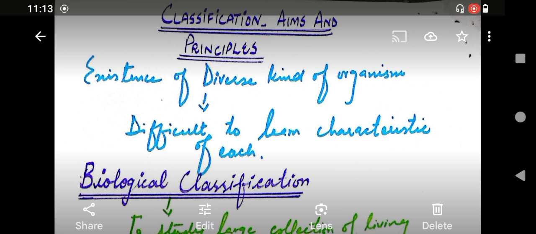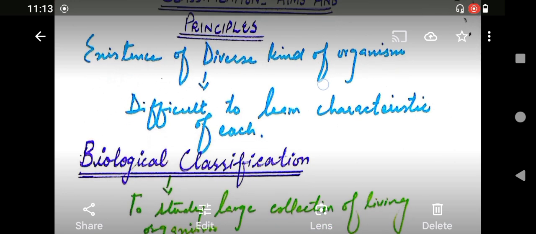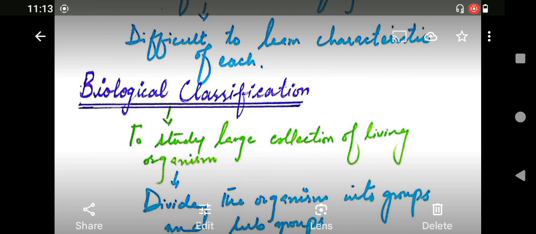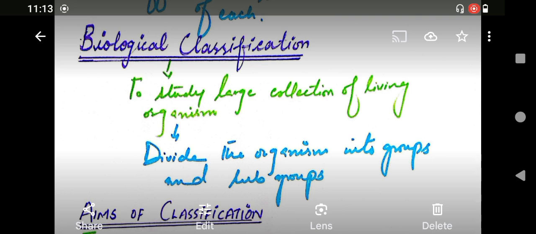Apart from this, these living organisms have their own way of spending life in terms of getting food, avoiding any unfavorable environmental conditions, and reproduction as well. So due to the existence of diverse kinds of organisms, it is very difficult to learn the characteristics of each individual living organism. That is why we do biological classification. In order to study a large collection of living organisms, we divide the organisms into groups and subgroups. This is basically the definition of biological classification.